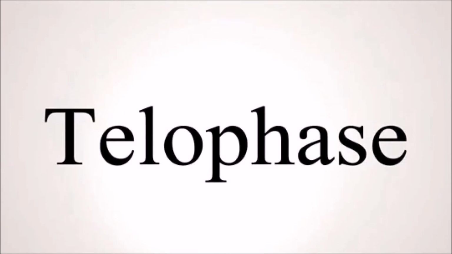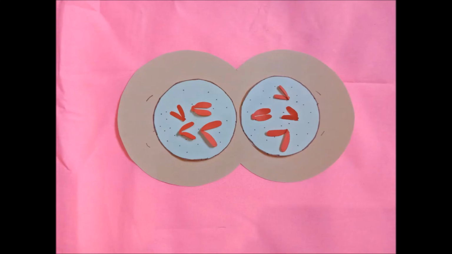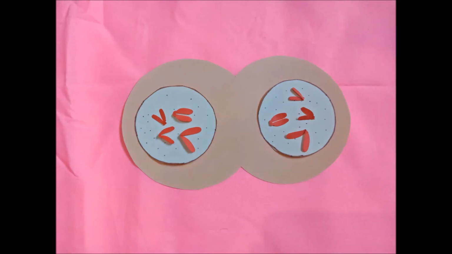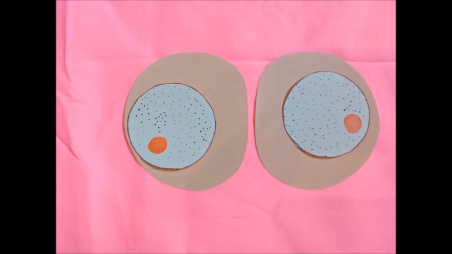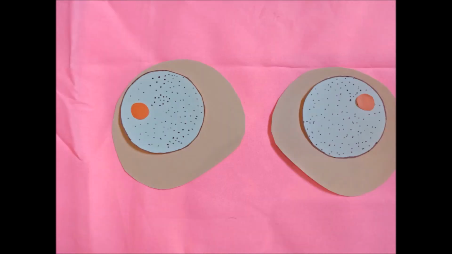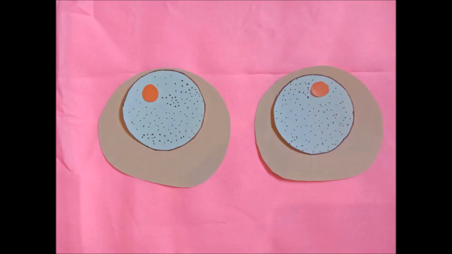Telophase. Each of the two sets of chromosomes regroup and become surrounded by a new nuclear membrane. The chromosomes begin to uncoil and now appear as long and thin filaments. The spindles disappear and the nucleoli gradually appear. Telophase ends when the new nuclei have the characteristics of interphase.